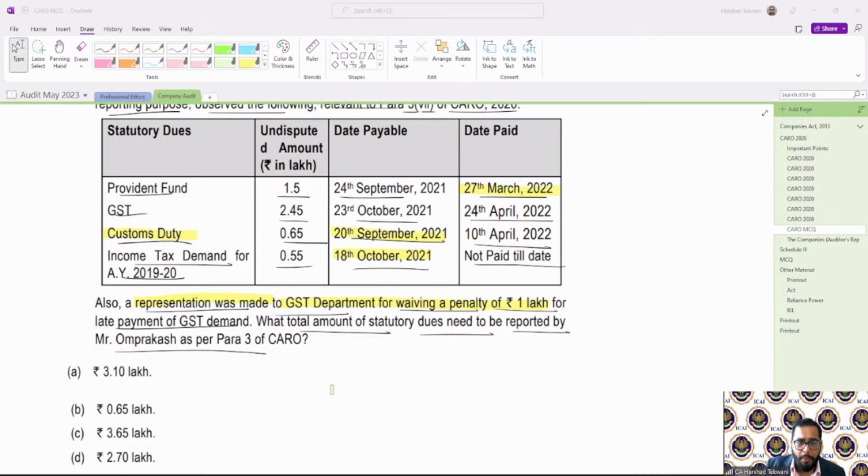So my answer will be 0.65, which is more than 6 months. Clear? Any doubt till now?